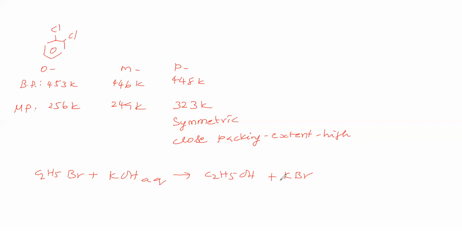Now what is the mechanism involved in this reaction? That we will see. We take ethyl bromide, with hydrogen here and CH3 here. In the potassium hydroxide, we take the hydroxide ion.